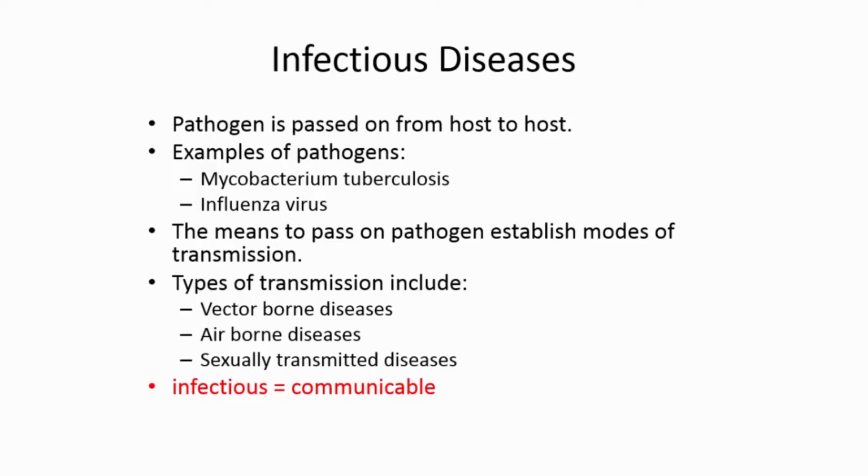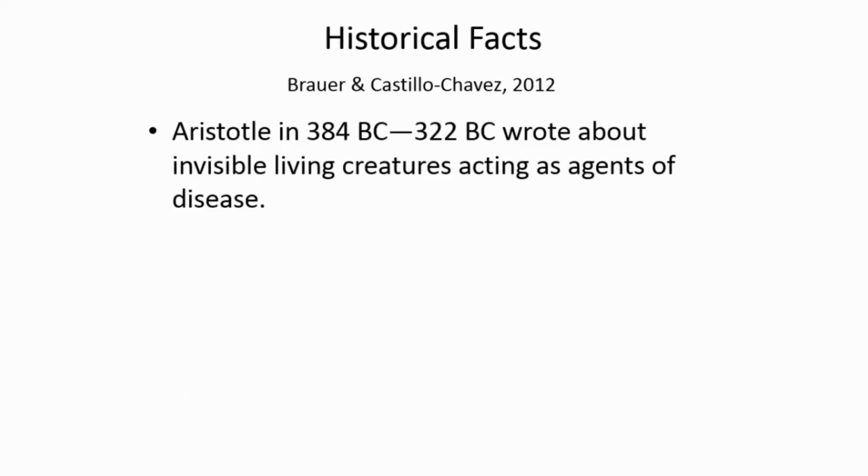Here's where you would like to contrast infectious diseases to other types of diseases that do not necessarily involve passing on pathogens, such as cancer or something like that, in which the process of acquiring the disease is completely independent of these interactions. But with infectious or communicable diseases, an important element of this process has to do with passing from one host to another host.